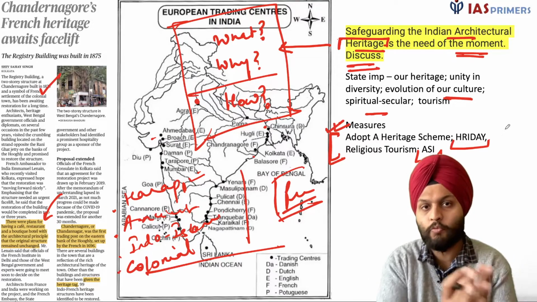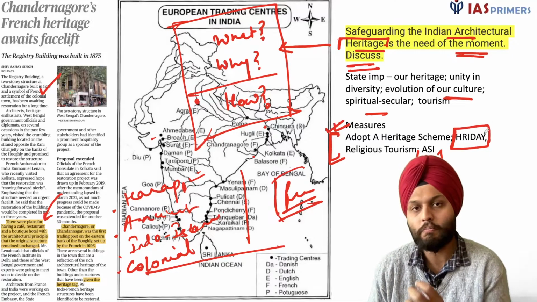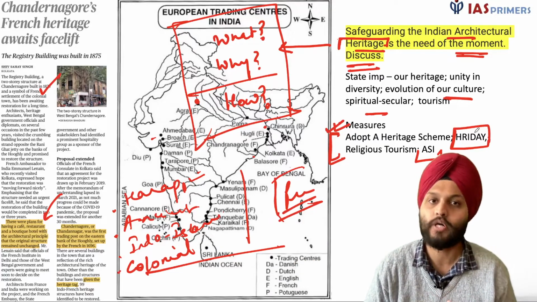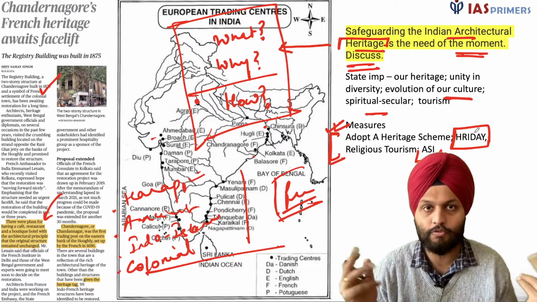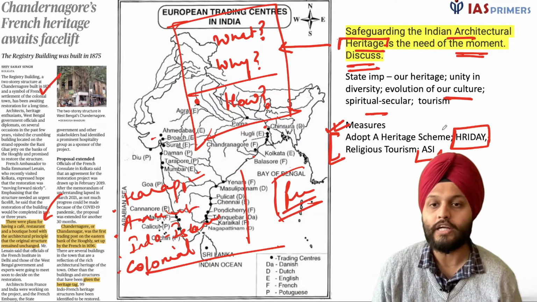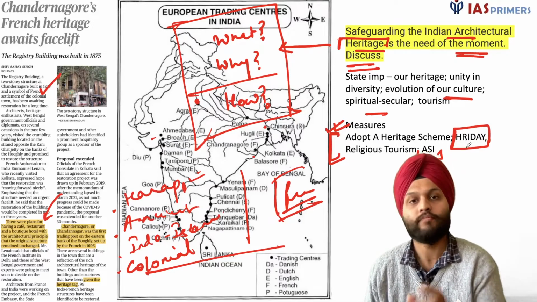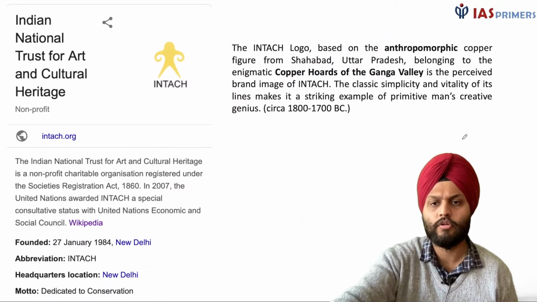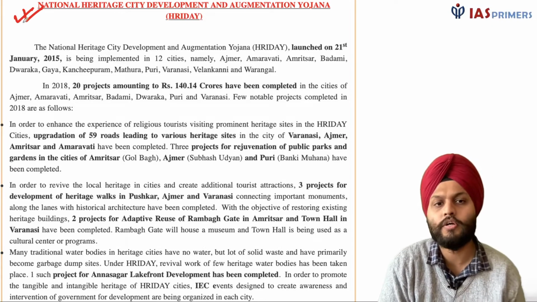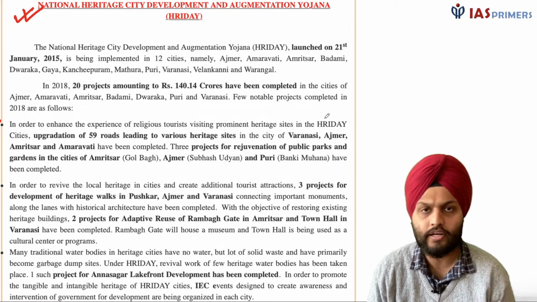So we have poor infra, and that leads to a blockage. It is not attractive for tourists to come to a country, or within the country as well, that is, Indians going to different places. So for that, we are looking at improving the urban infra, that too in the sites of religious importance. So the scheme name is Hriday. So here, you can take a screenshot, and there are some sites that are mentioned over here.